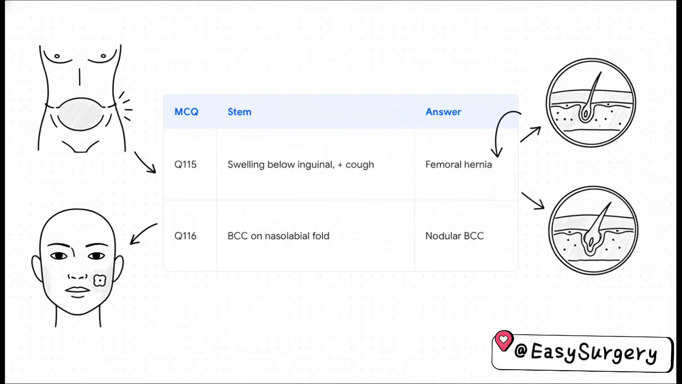Let's look at some quick anatomical and pathological clues here. For Q115, a female patient has a swelling below the inguinal ligament with a positive cough sign. The word below is your absolute dead giveaway here. The diagnosis? A femoral hernia. Moving to Q116, what type of basal cell carcinoma, or BCC, do you typically see on the nasolabial fold? That's classically the nodular subtype. It's actually the most common subtype you're going to find in that specific head and neck region.